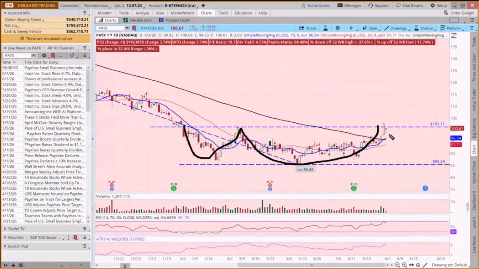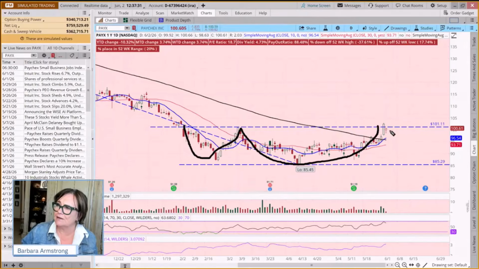And remember, support and resistance are ranges. So we may just want to keep our eye on this one. And if it starts to go down, if one trades options, is there a way, like if you own this stock and still owned it, you might say, well, if we get another bearish candle, maybe I sell a covered call and then buy it back when it comes down here.